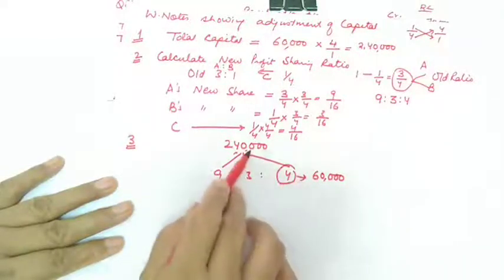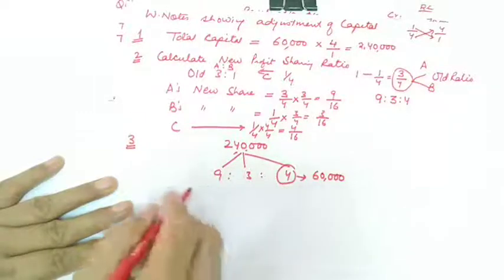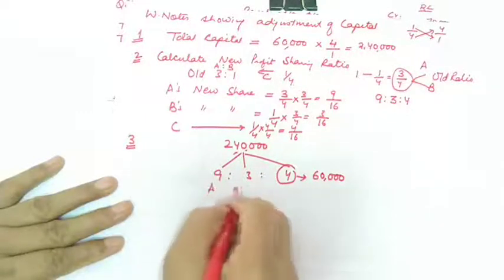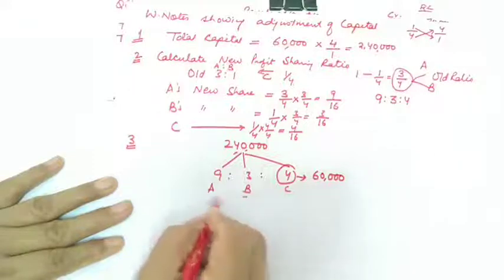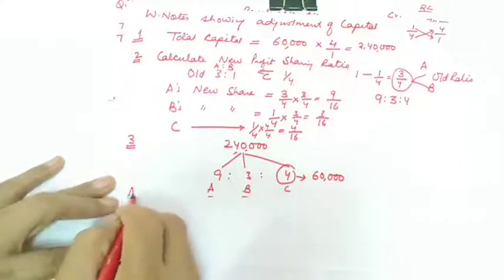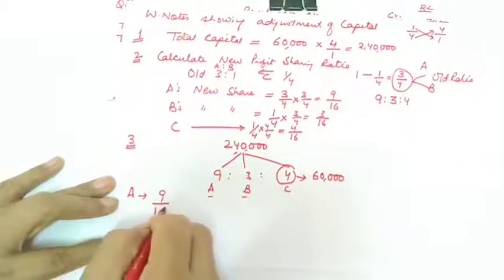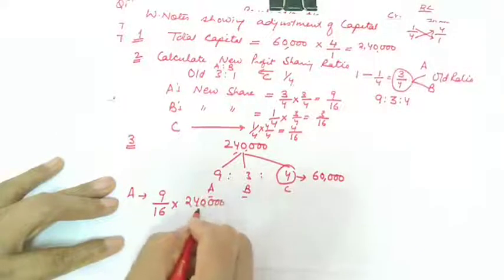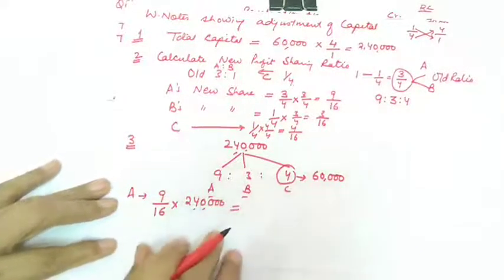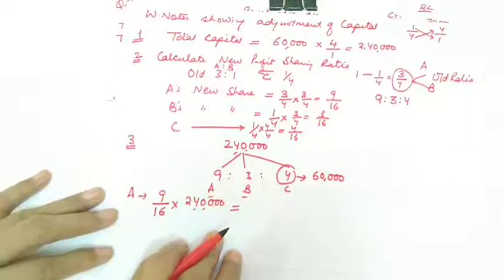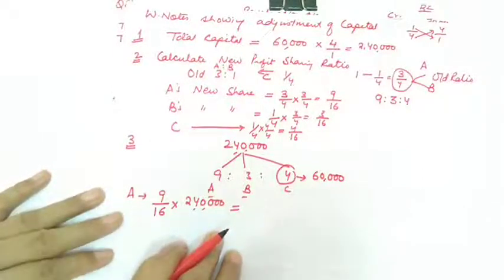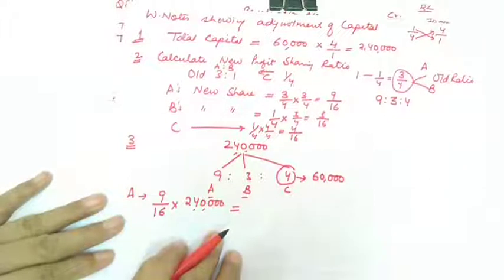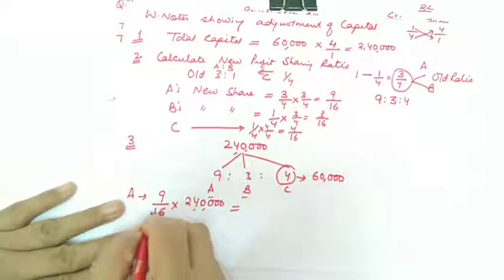It is as per the new ratio also, but we need to calculate A and B's capital. So A's capital will be 9/16 into 2,40,000. This should be the required capital, because we want the capital to be according to the new profit sharing ratio.